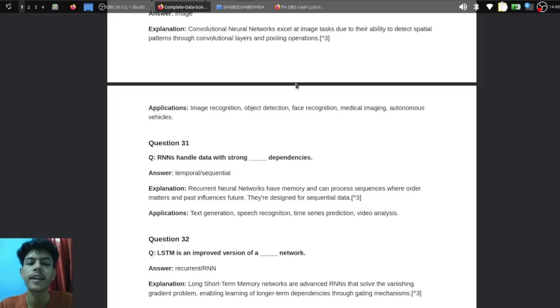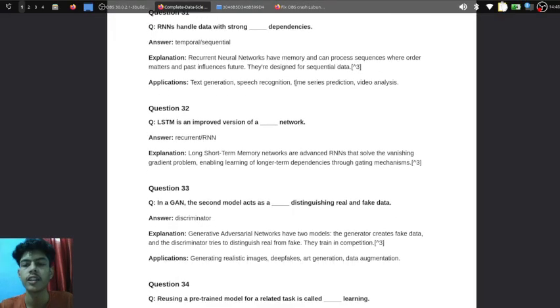RNNs handle data with strong sequential dependencies. Recurrent neural networks have memory and can process sequentially when order matters and the past influences the future. They are designed for sequential data like text generation, speech recognition and time series prediction.